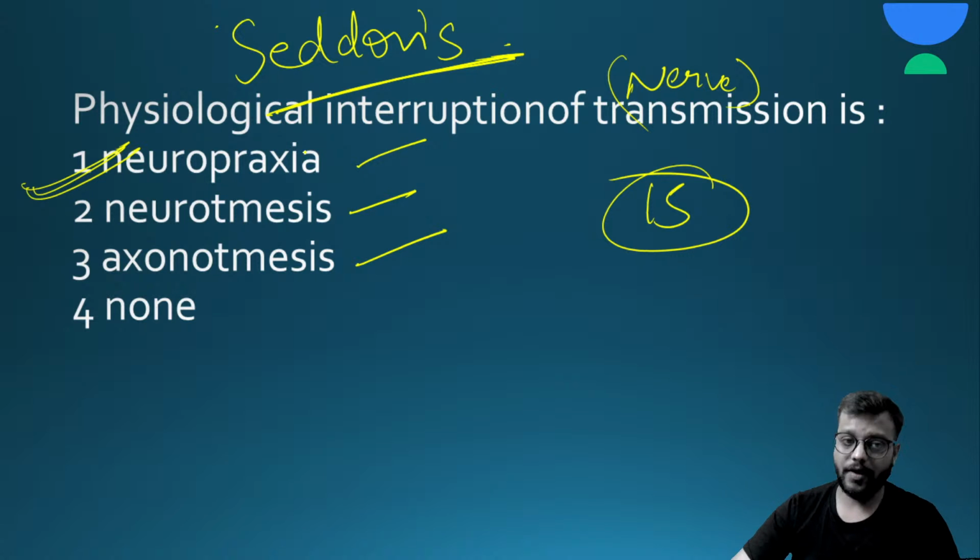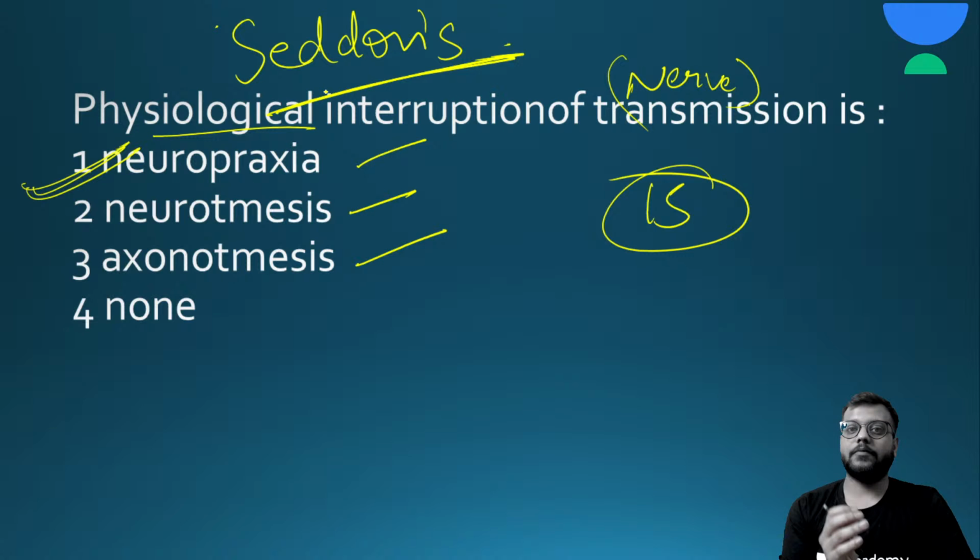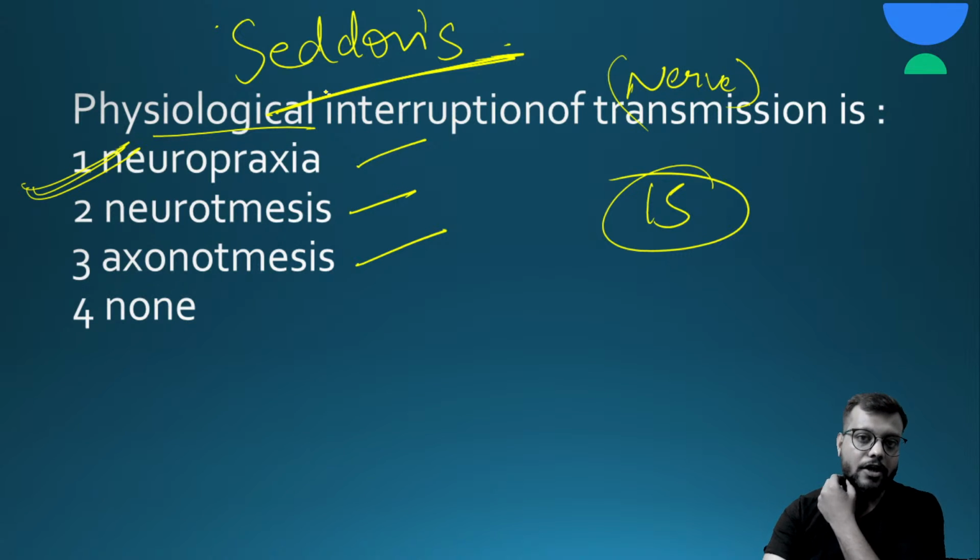Neuropraxia is a physiological interruption, meaning there is no cut in the neural tube or even the axons, and spontaneously the deficit will return and the sensations will come back, and it has a very good prognosis. Most of the nerve injuries in orthopedics, like wrist drop or radial nerve injuries in fracture of the humerus, or median nerve injury in supracondylar humerus fracture, are most commonly neuropraxia only.